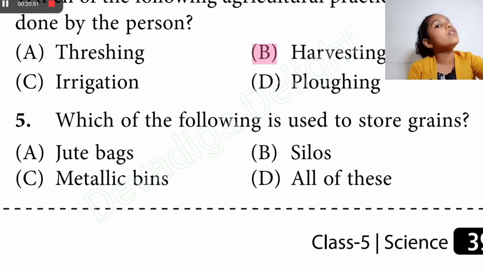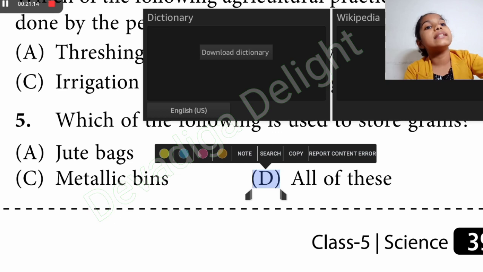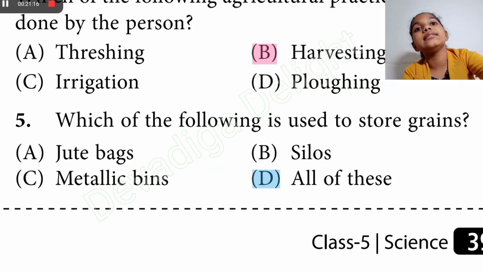Fifth one is, which of the following is used to store grains? A is jute bags, silos, metallic bins, or B, all of this. We know wheat and other types of grains are stored in jute bags, metallic bins and silos. So D, all of this, is the right answer.